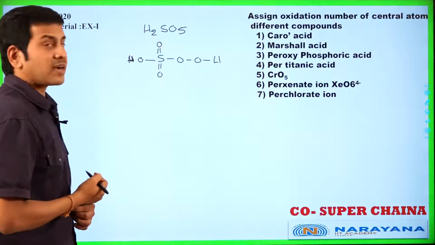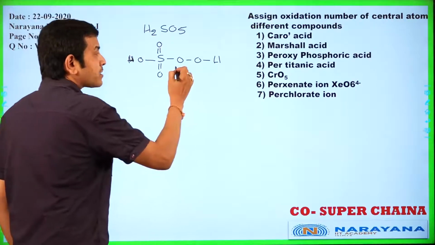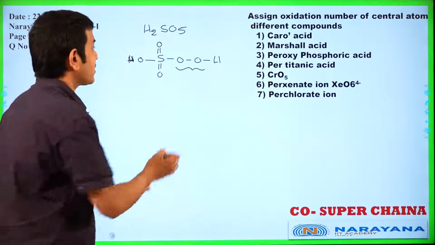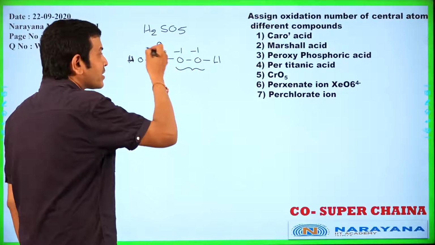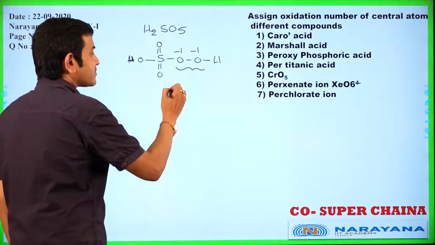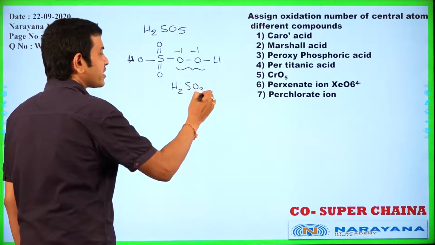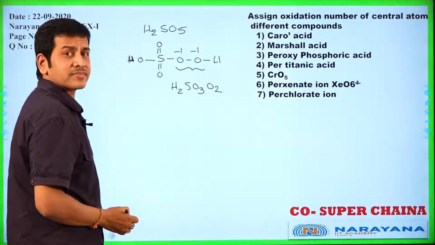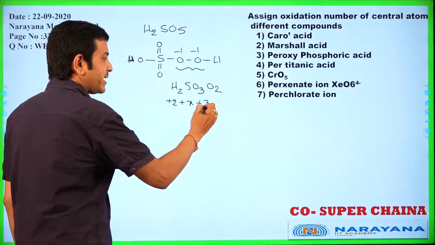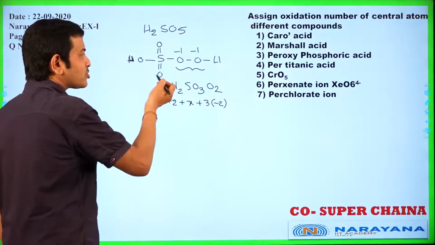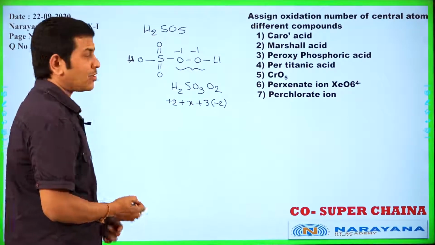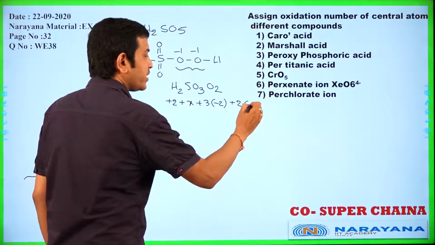Here a total of 5 oxygen atoms are present. A peroxy bond is present: 2 oxygen atoms joined with a single bond. These have -1 oxidation number, and the remaining 3 oxygen atoms are as usual -2. So write like this: H2SO3O2. 2 into +1, that is +2, plus x, plus 3 into -2, since 3 oxygen atoms are as usual -2, and 2 oxygen atoms bonded with a peroxy bond, 2 into -1.